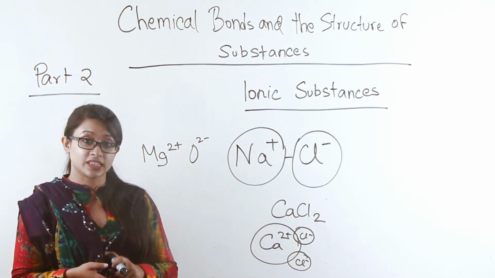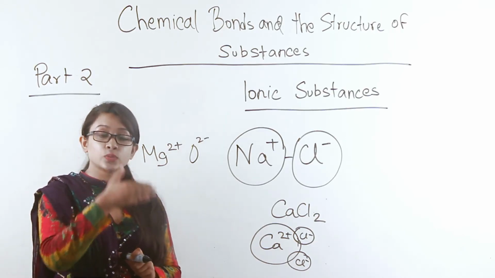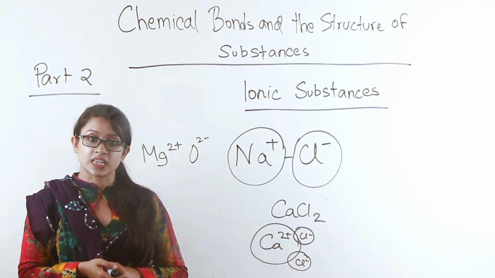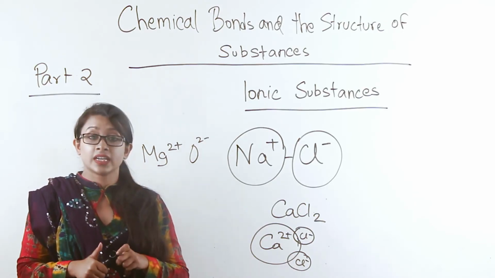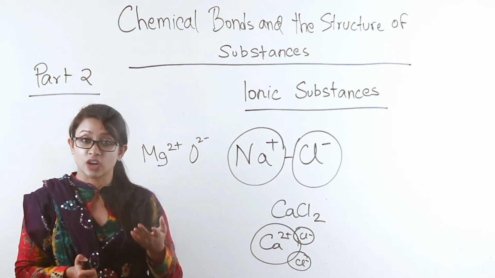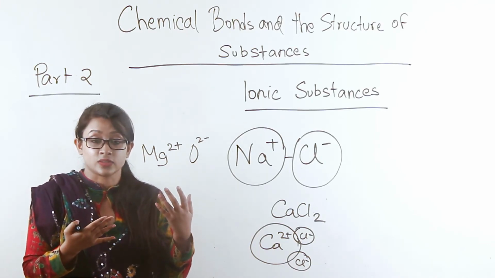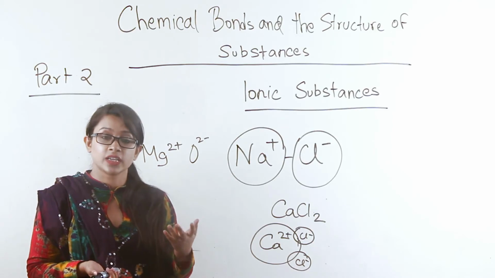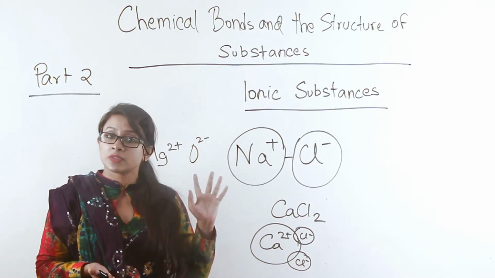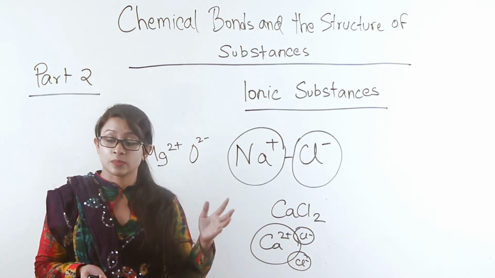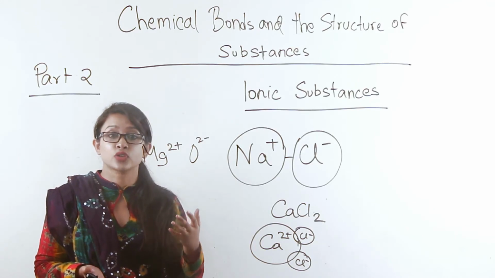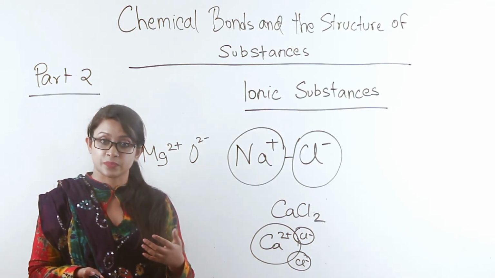and that in turn allows these substances to have a very high boiling temperature. Since we are discussing magnesium oxide, there is an important property of magnesium oxide that is due to its high boiling temperature. For example, ionic substances that have high boiling temperature are often used as refractories.